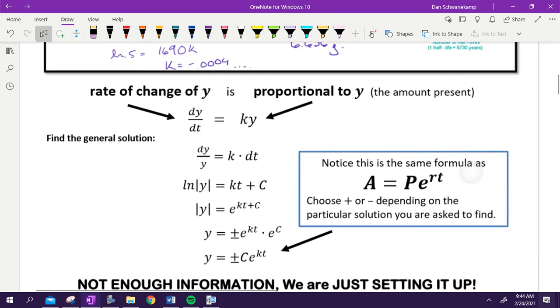Yesterday, we did this problem. We did dy over dt equals ky. This is a rate of change, a derivative of y is proportional to y. Proportional where if the k increases, the y is going to increase, or vice versa. That is a rate proportional to y.